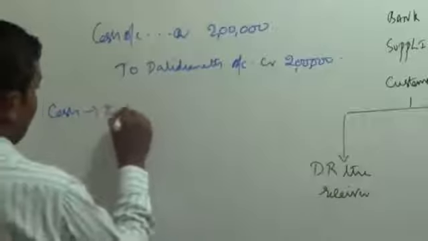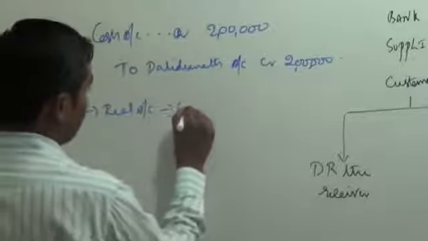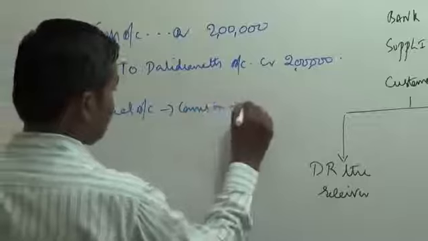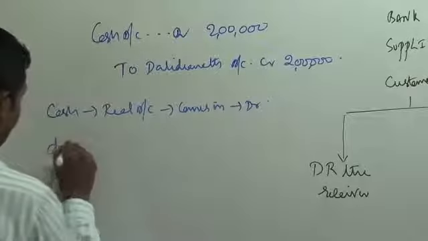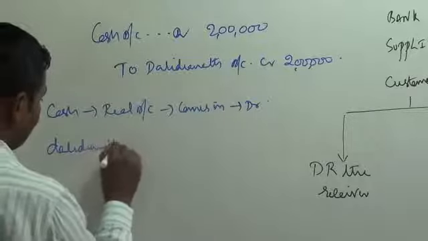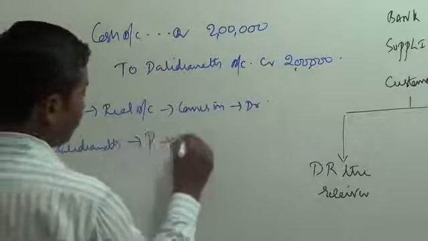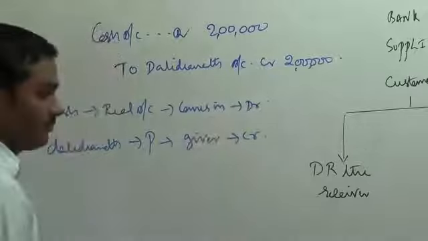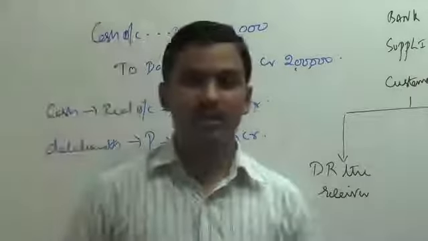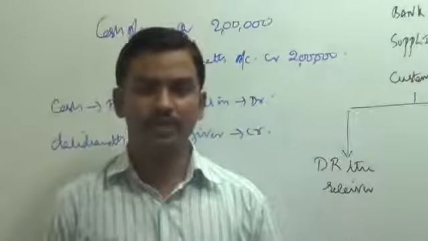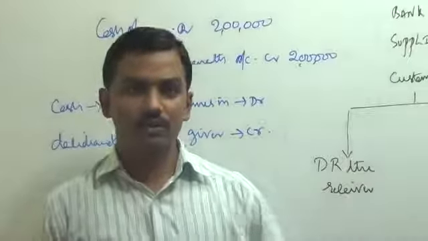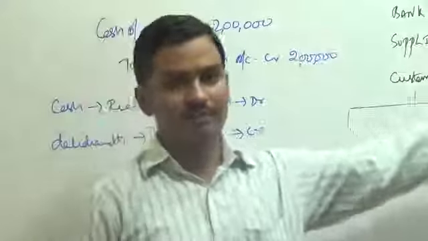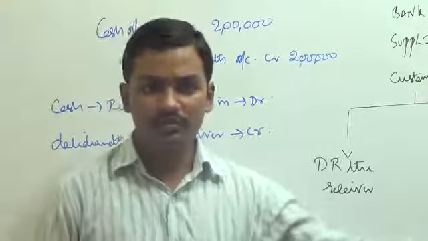Cash, real account, comes in, debit. Daridranath, personal account, giver, credit. So Daridranath account has to be credited because he is a giver of money to the business. Okay. When he received goods, we debited him. When he gave money, we have to credit him.